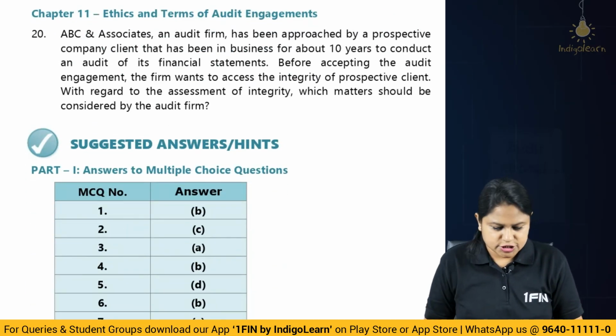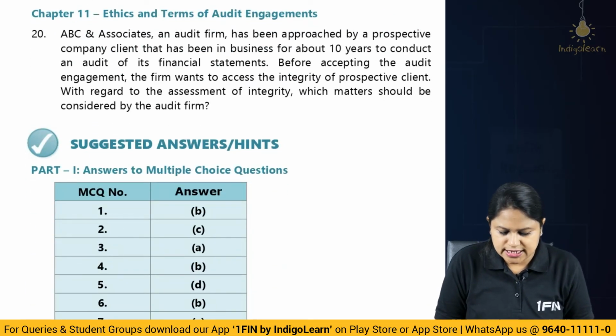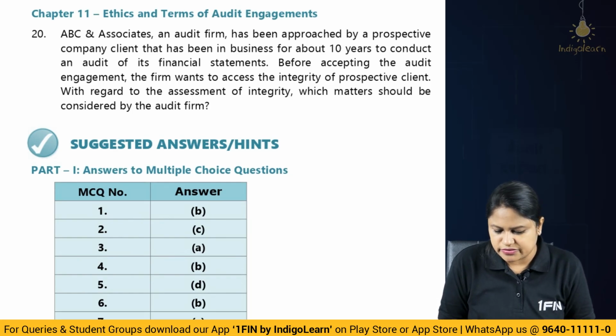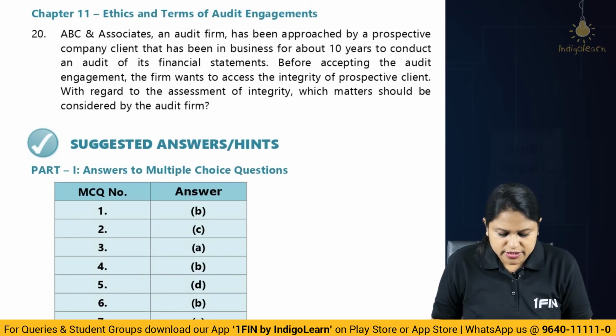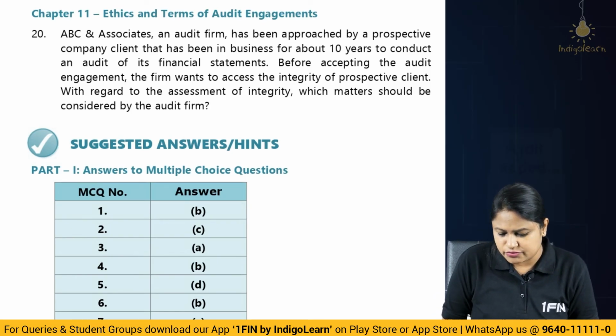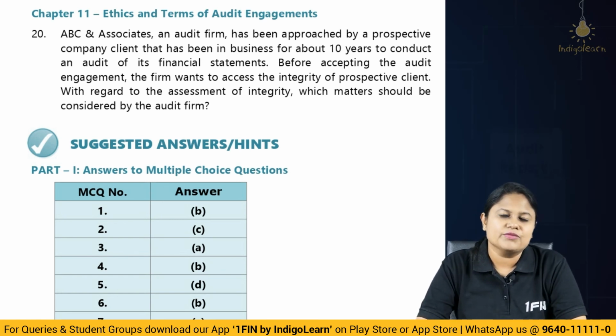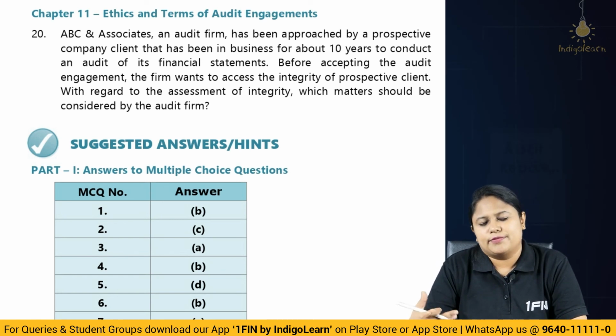Ethics and terms of audit engagement. ABC and Associates, an audit firm, has been approached by a prospective company client that is in the business of about 10 years to conduct an audit of financial statements. Before accepting the audit engagement, the firm wants to assess the integrity of the prospective client. Okay, that is SA 210, SQC 1, everywhere we study this thing regarding the reputation of the client.